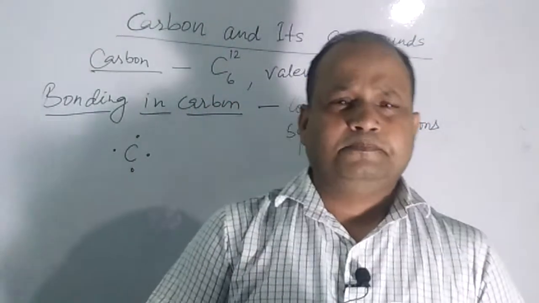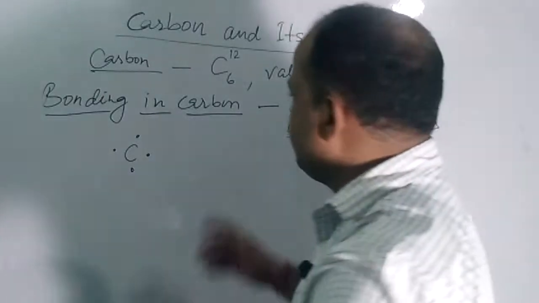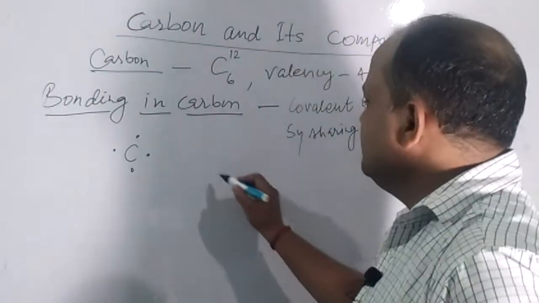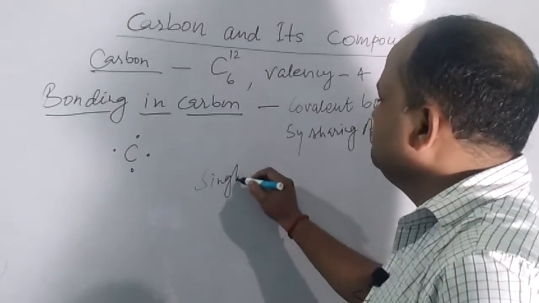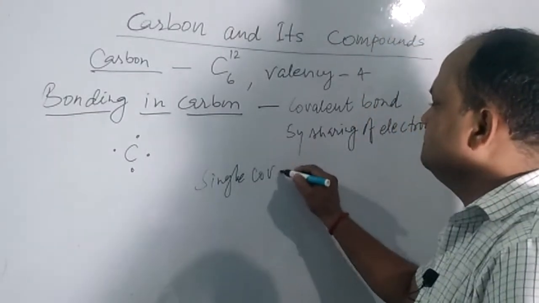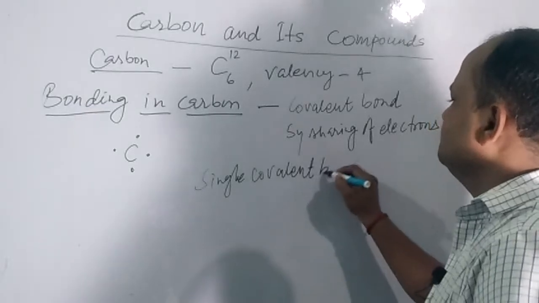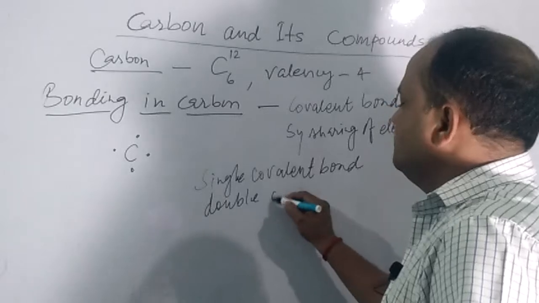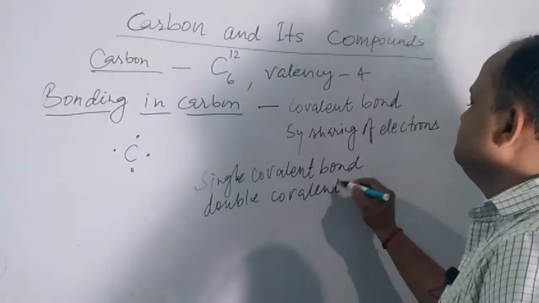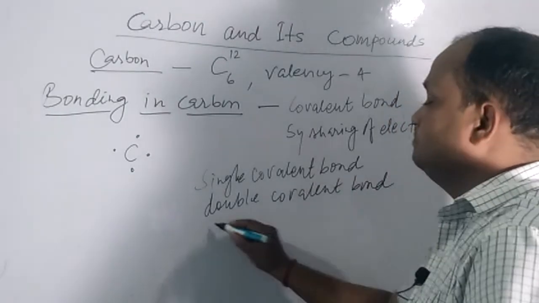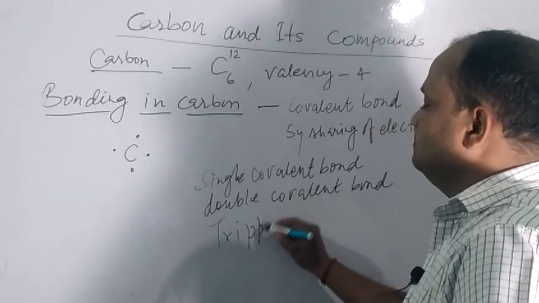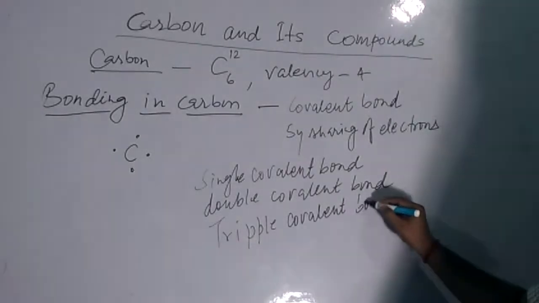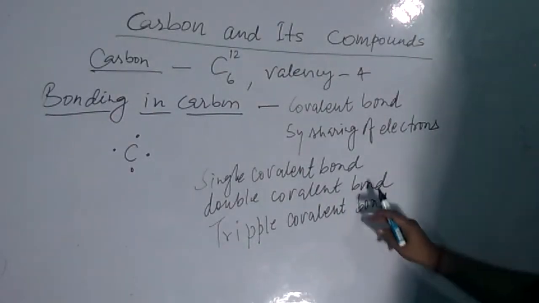Let us now discuss the covalent bonds formed here. The covalent bond formed by carbon may be a single covalent bond, double covalent bond, or triple covalent bond.